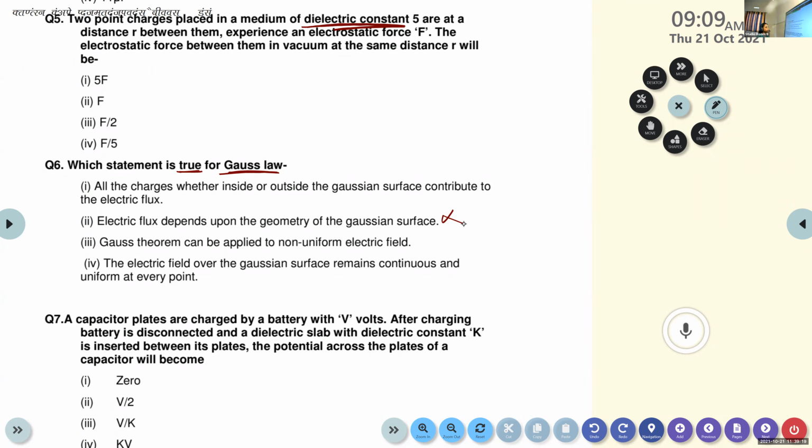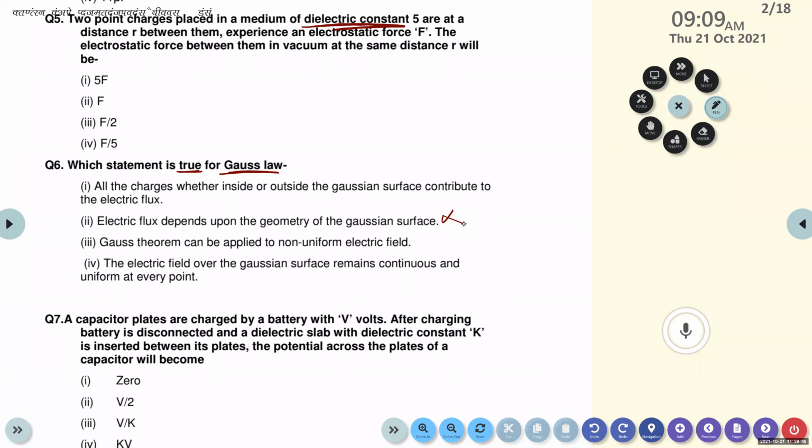Then, Gauss theorem can be applied to non-uniform electric field. Is it true? State Gauss's law.